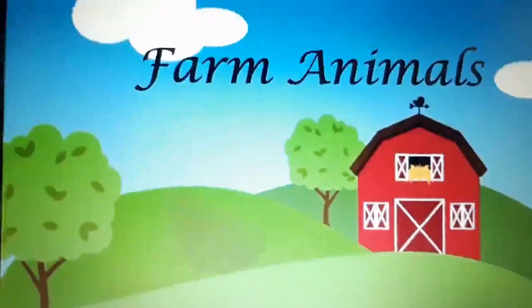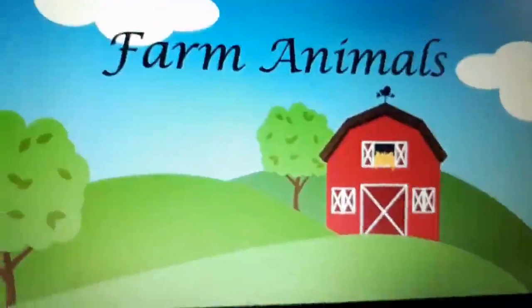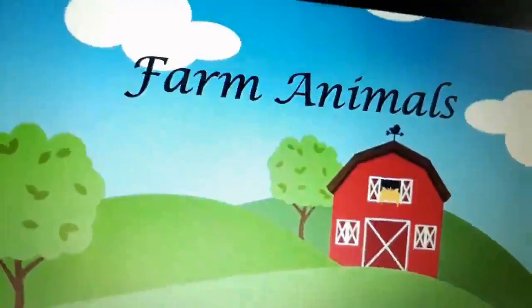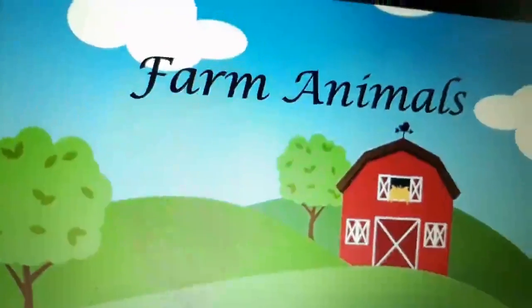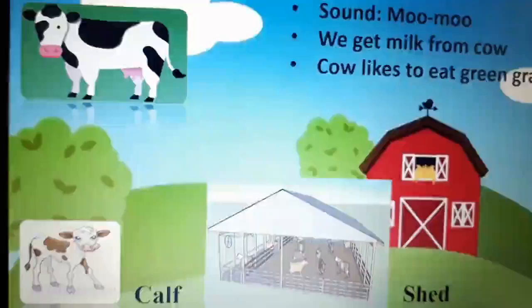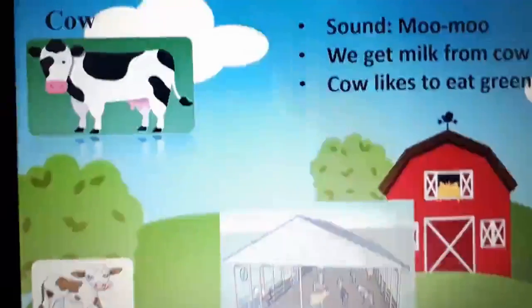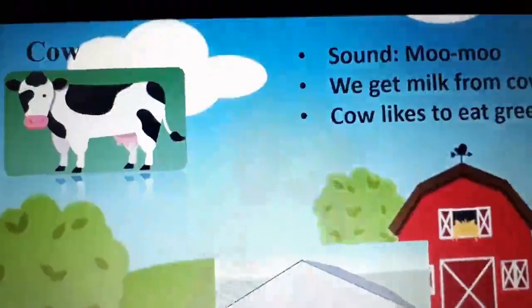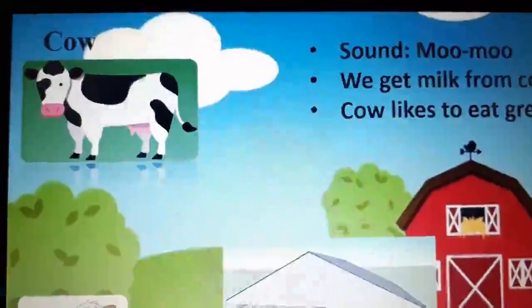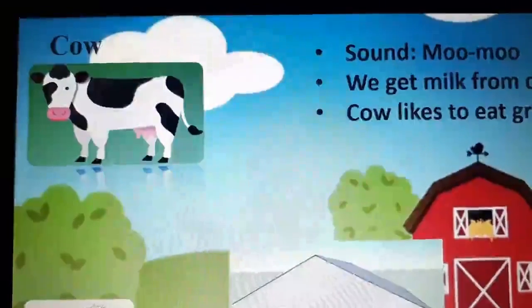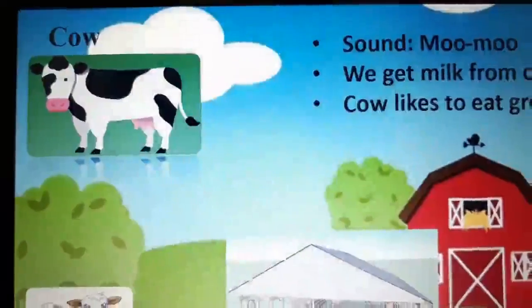So class, now let's learn about different farm or domestic animals. So the animals that live near to our homes are domestic animals, or you can call them farm animals. The first we have is a cow. Can anyone tell me what cow gives us?